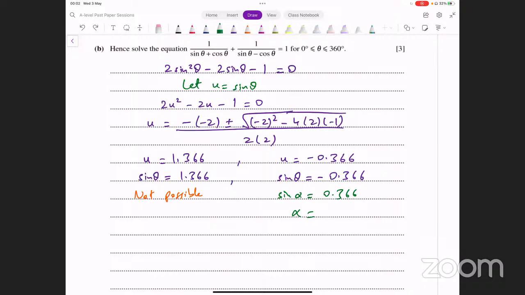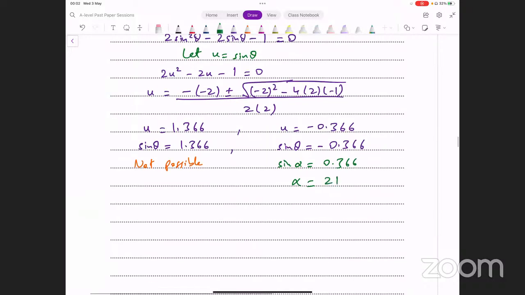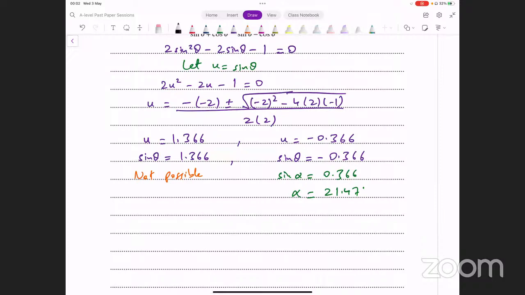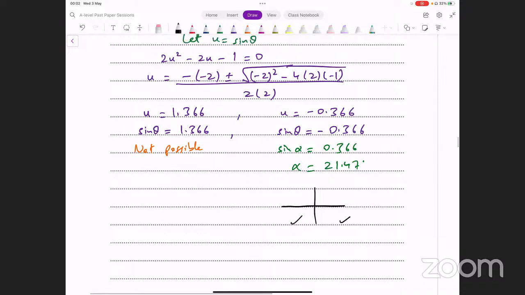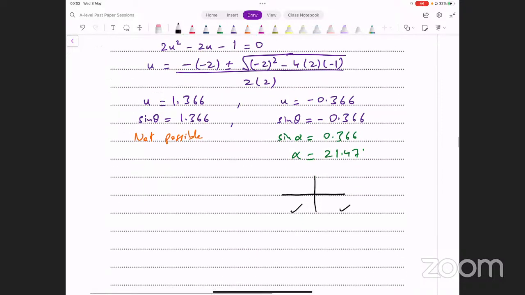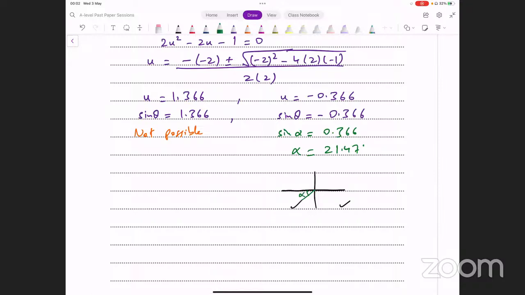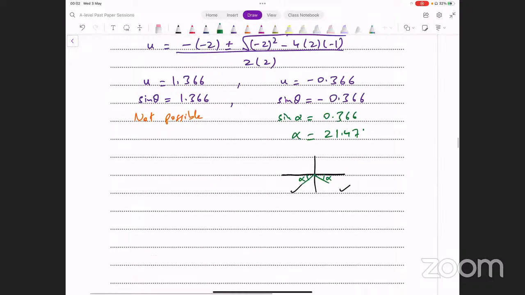Sine inverse of 0.366. That's giving me 21.469. So that's 21.47 degrees. That's the basic angle. Now, sine is negative. Sine negative कहाँ पर होता है? Sine is positive in the first and second quadrants. So it's negative in the third and fourth. Interval is from 0 to 360. एक एंगल आपका यहाँ पर आ रहा होगा, एक एंगल इधर आ रहा होगा. वो आप एंगल्स लिखते हैं दोनों.